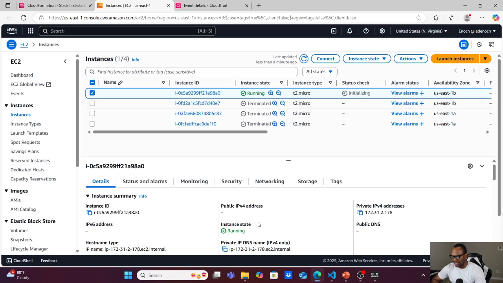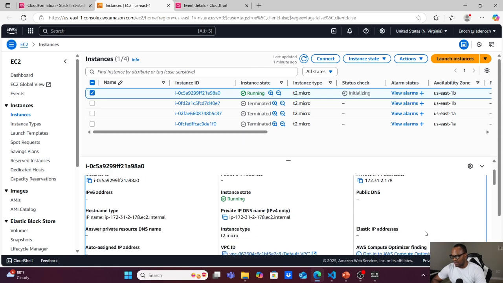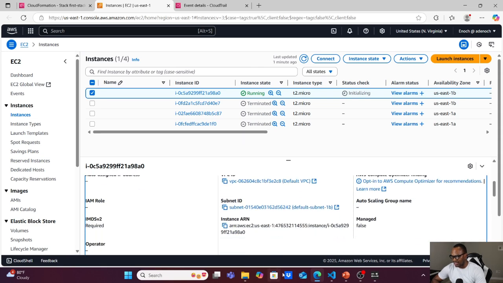If you click it, and check the properties, you can see the private IPv4 address is from our CIDR range. Our CIDR range is 172.31.2.0/24, and this is from our CIDR range. So if you look at the subnet ID, it is from us-east-1b, and the VPC ID is the default VPC. So that's that for you.